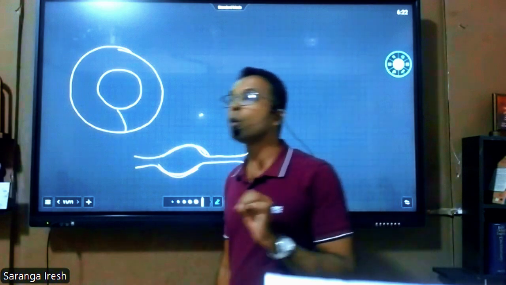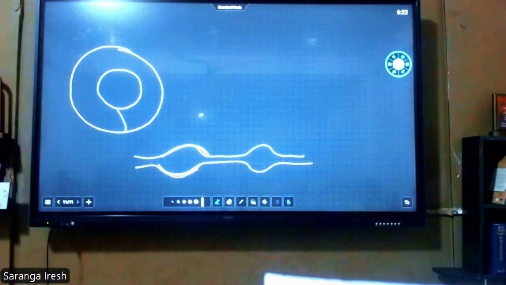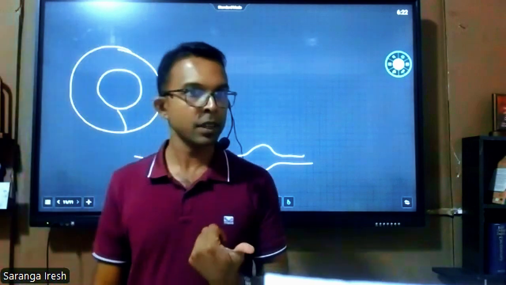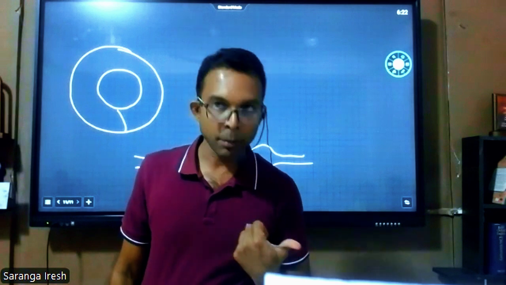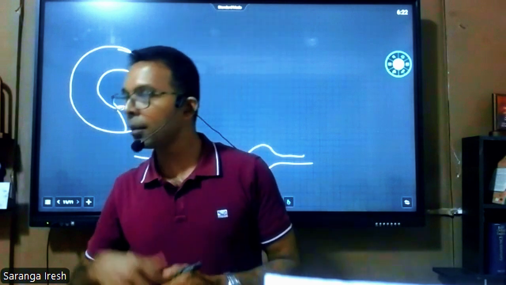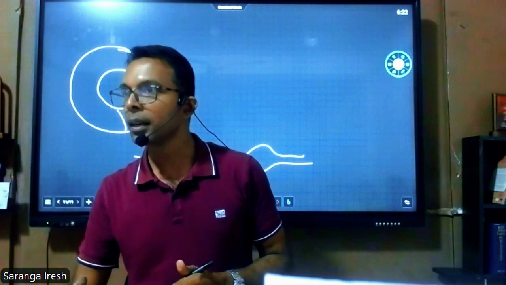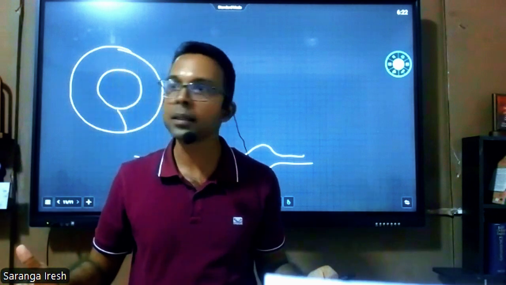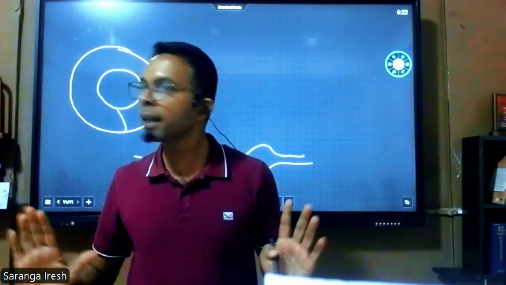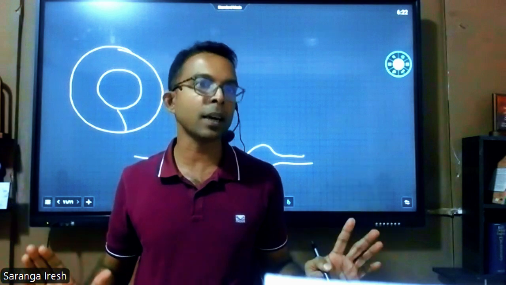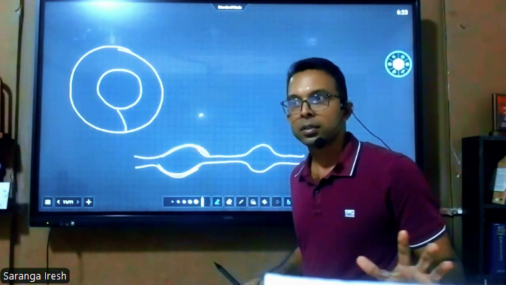And remember, there are no valves inside the arteries except the aorta and pulmonary artery. There's a valve at the beginning of the pulmonary artery. What is that valve? Pulmonary valve. There's a valve at the beginning of the aorta. Aortic valve. Both are named as semilunar valves. There's no other place where valves are present in the arteries. There are no valves inside the arteries.